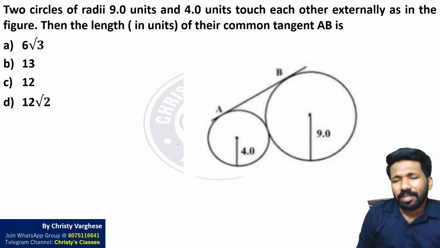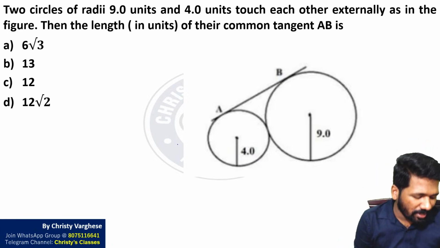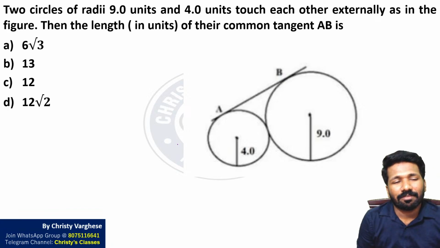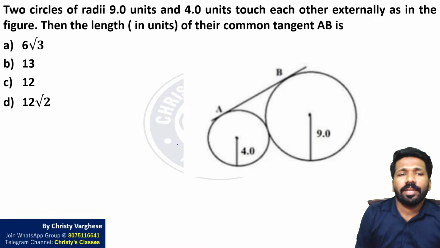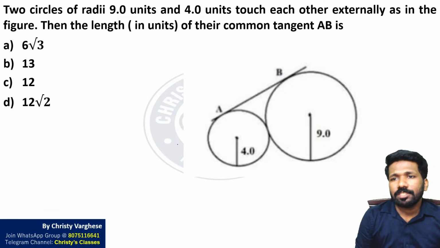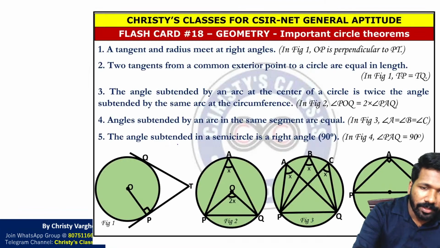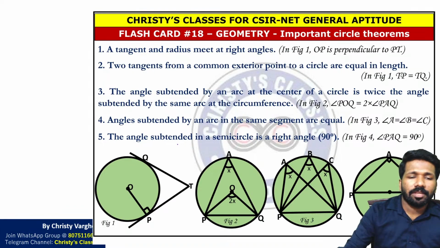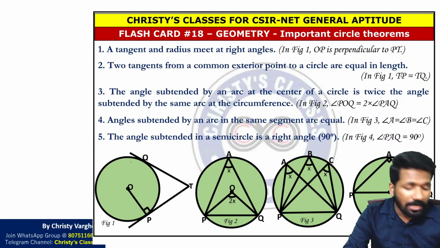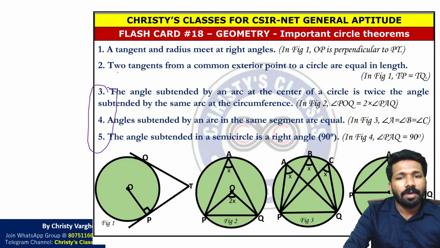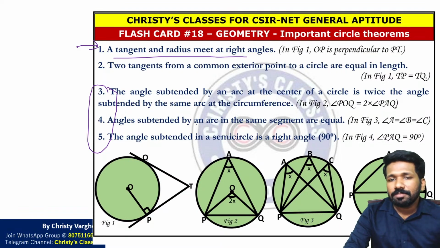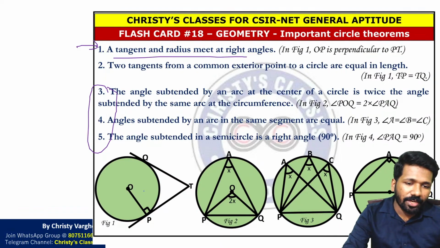And this is a geometry question, little tricky, little difficult question itself, but I will show you the solution anyway. Listen very carefully. Two circles of radii 9 units and 4 units touch each other externally as in the figure. I have told you before, geometry में circle का एक theorem, ये 5 theorems है, इसमें ये 3 theorem से questions आता था, इस बार ये theorem का question आया है. A tangent and radius meet at right angle.